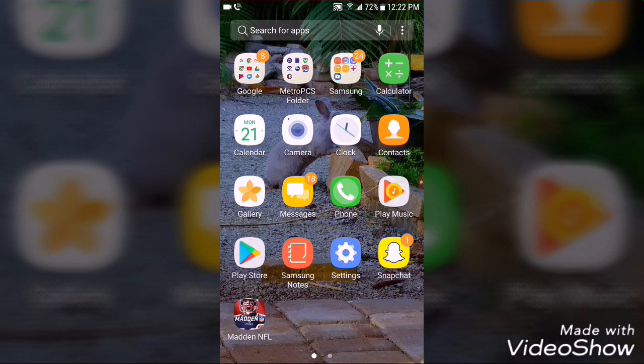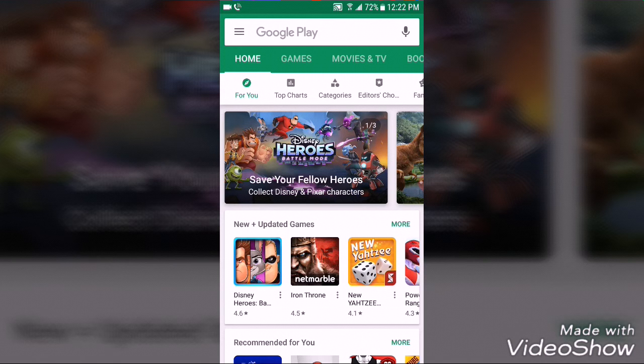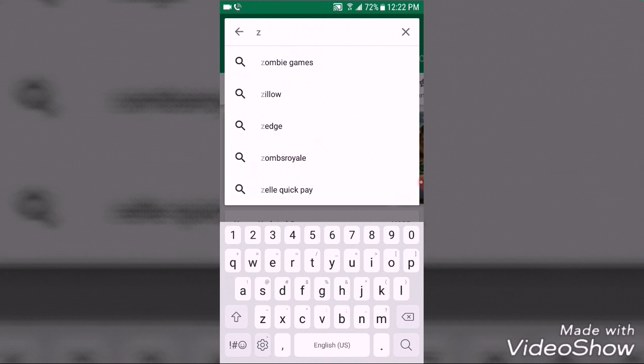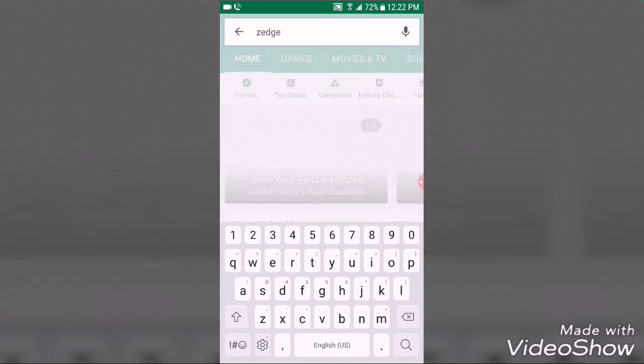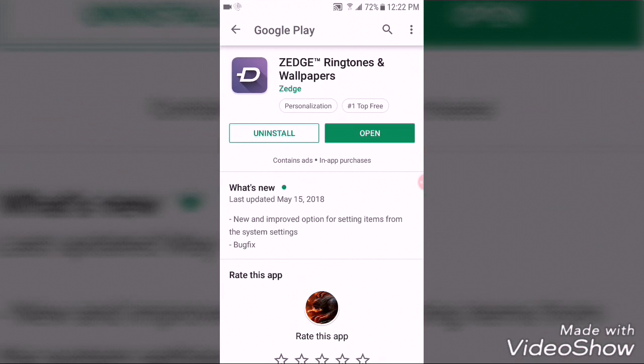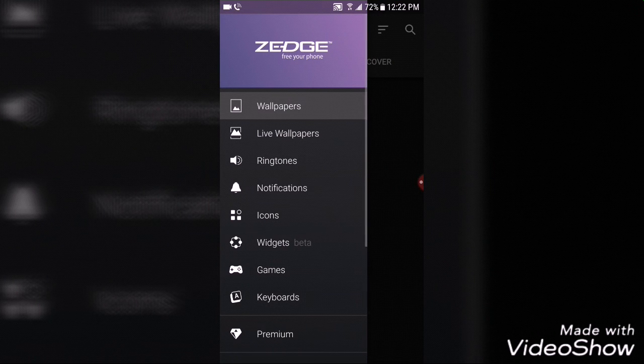First, you need to go to the Play Store, then go to Google Play, then write Zedge, then you need to install it, but I already installed it. Then you need to let it load.